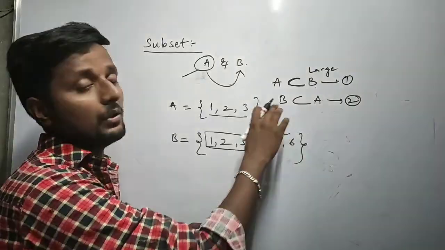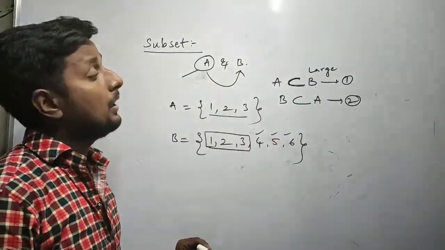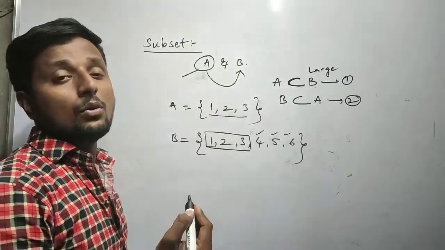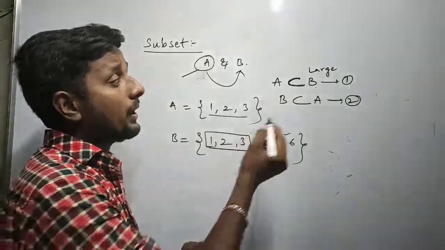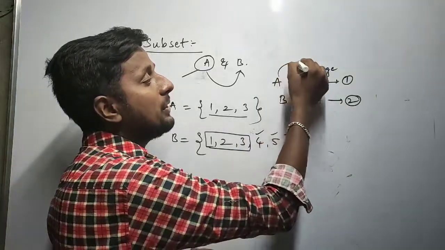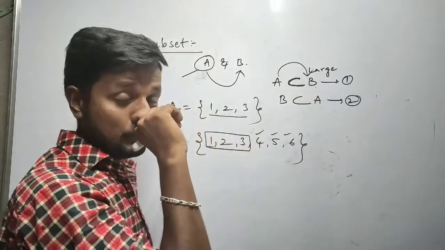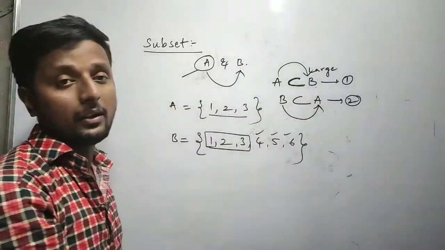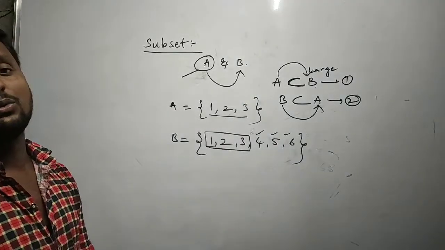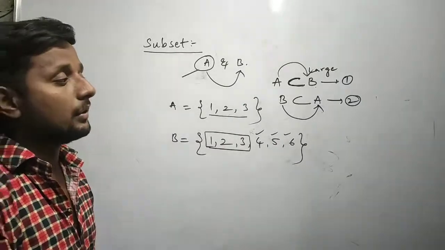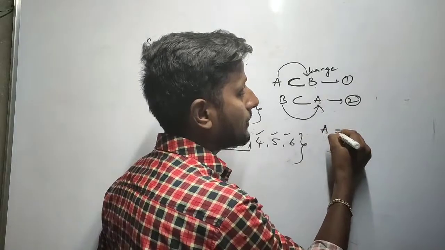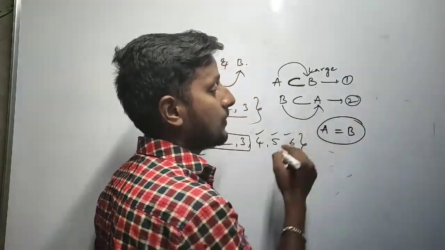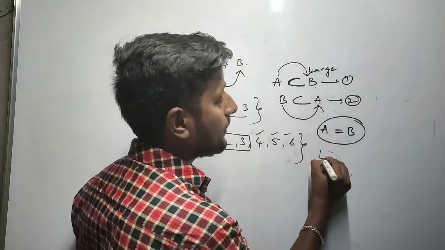Here the second equation tells us that every element of B is also an element in A. So what I said in the first equation, all elements are there in the set B. In the second equation, I can say all elements are in set A. So simply from equation 1 and 2, A is equal to B. Set A is equal to set B. So these kinds of sets can be called equal sets.